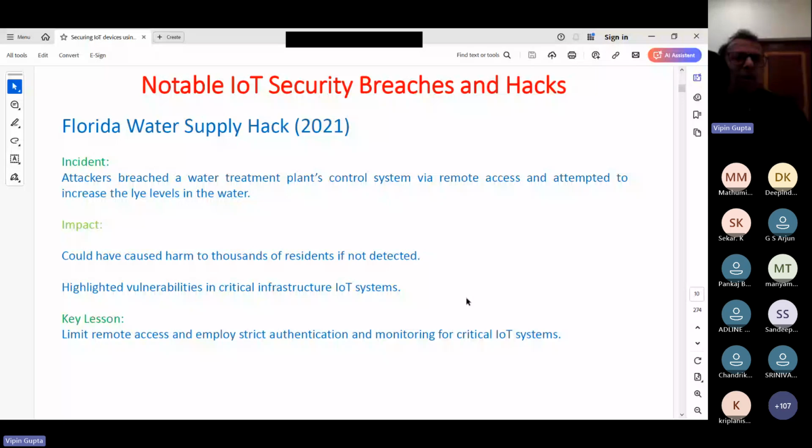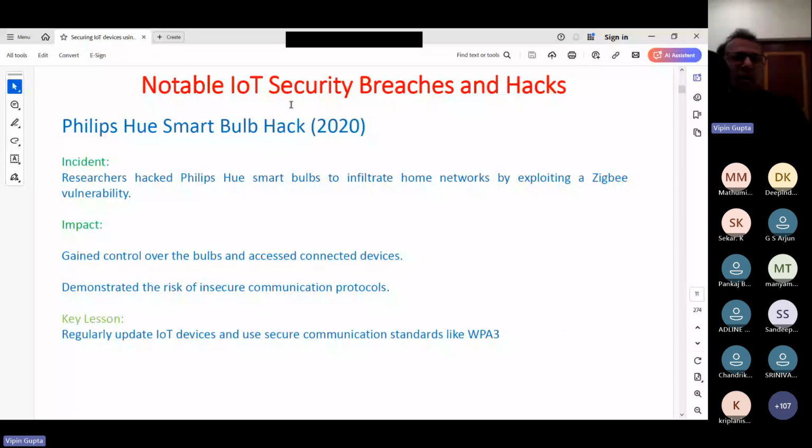So in this case, what happened? The Philips Hue smart bulb hack. Researchers hacked Philips Hue smart bulbs to infiltrate home networks by exploiting a Zigbee vulnerability. So through a bulb, they were able to hack the other smart systems in your house. The firmware in that smart bulb had a vulnerability and was not updated. So regular updates of IoT devices and secure communication standards like WPA3 are recommended.